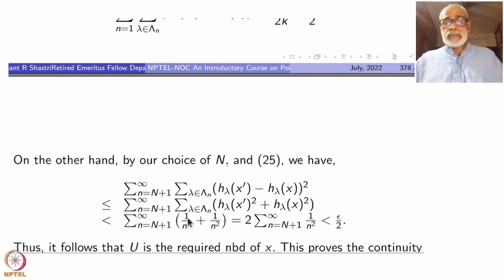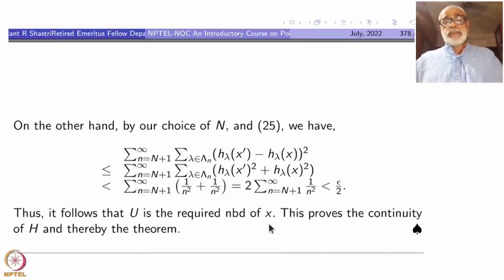If you take the first summation, n going from N plus 1 to infinity, this will be less than 1 by n square by choice. This is also less than 1 by n square for each x prime and x, this is the property that we have chosen. So that is twice the summation from n equals N plus 1 to infinity of 1 by n square. Each of them is less than epsilon by 4, so twice that is less than epsilon by 2.